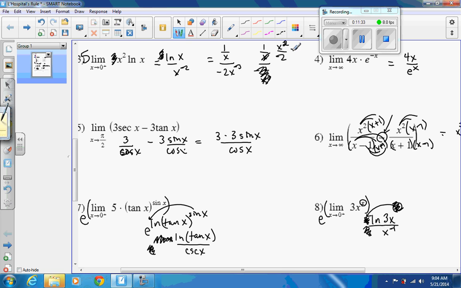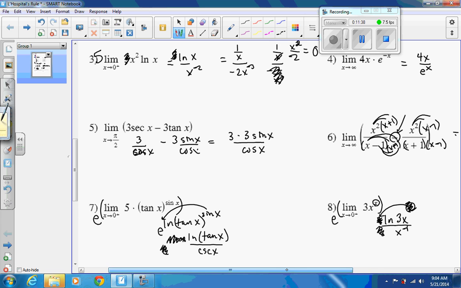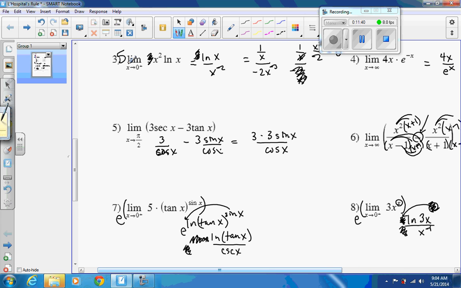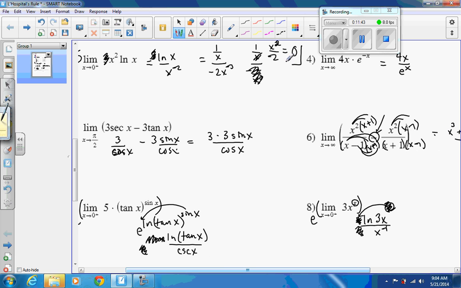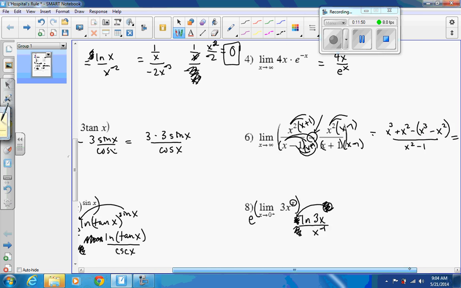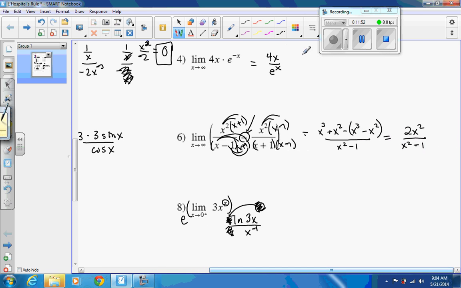Now when I plug in 0, I get 0 squared, which is 0, over 2, which is 0. And actually, did I take out the 5 at the beginning? I did. So I'd have to multiply that by 5. But if you do that, you're still going to get 0 if you multiply by 5. Not the only way to get the algebra to work out, but that's how I got it to work out that time. The derivative of the top is 4, or I could have taken that out from the beginning. The derivative of the bottom is e to the x. Now when I plug in infinity, I get 4 over e to infinity, which is 4 over infinity, which is basically 0. It's like so little compared to infinity.